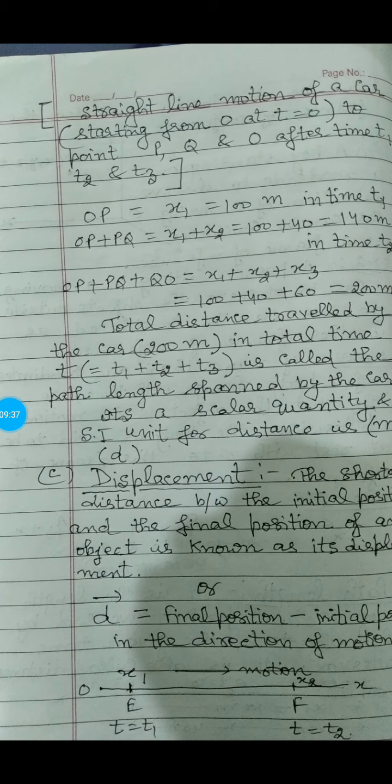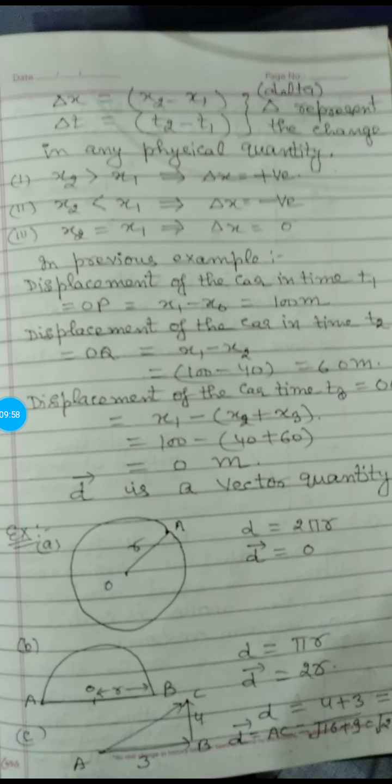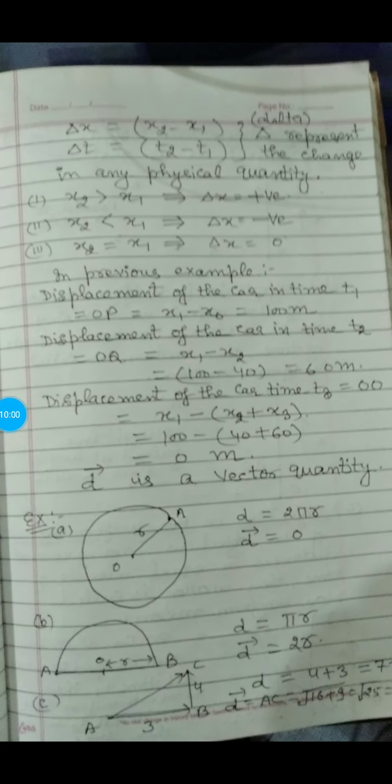Now suppose there are point E and point F, here the position is x1 and here the position is x2, and the body is moving from x1 to x2. E is at time t1 and F is at time t2. Delta x is equal to x2 minus x1 and delta t is equal to t2 minus t1.